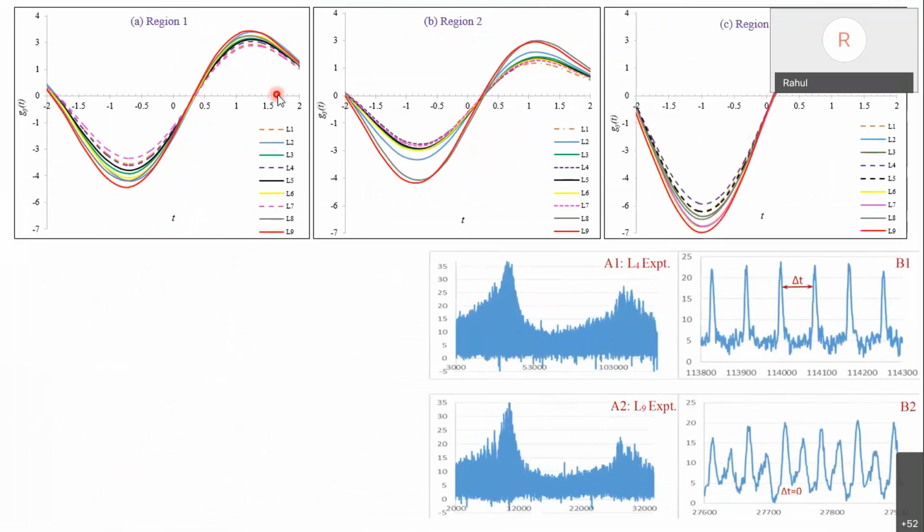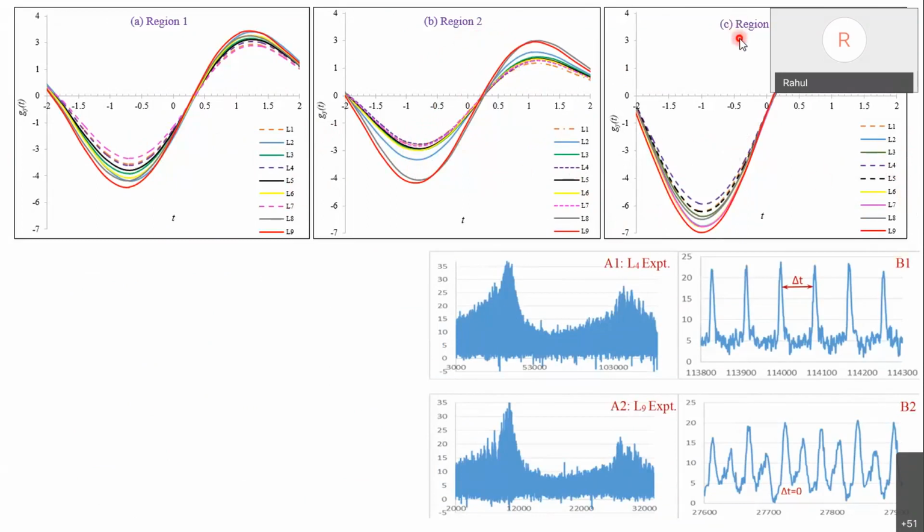Now considering all 3 regions, one could see that here L1, L4 and L7 are closer, so all 3 are giving good results. Here again L1, L4 and L7 are giving good results, and here L1, L4 and L5 are giving good results.